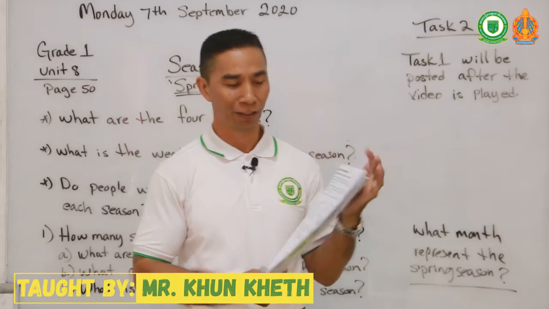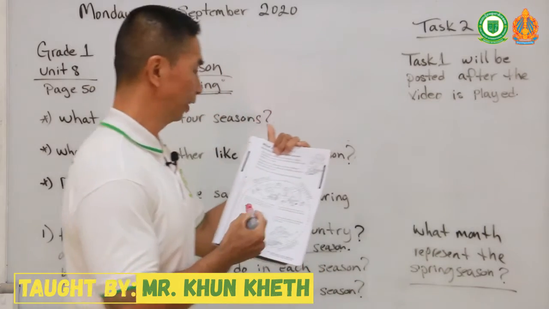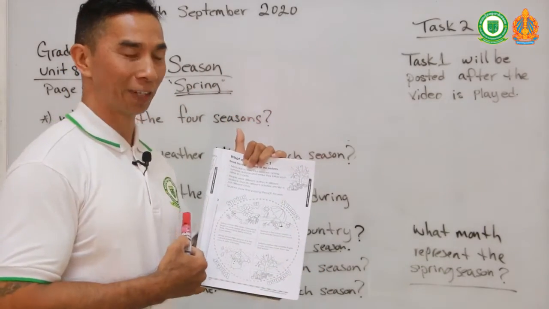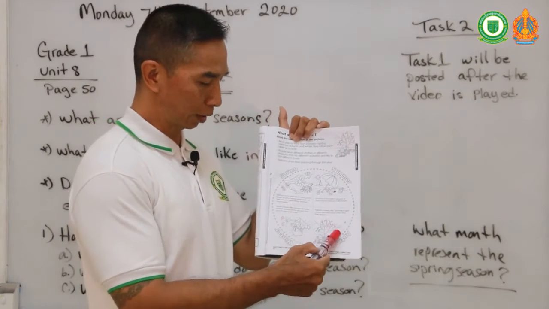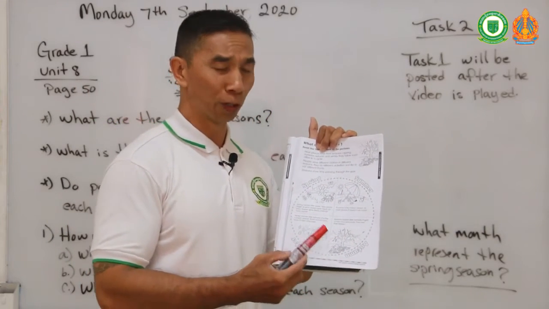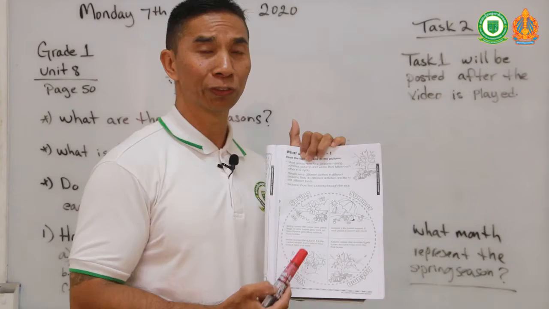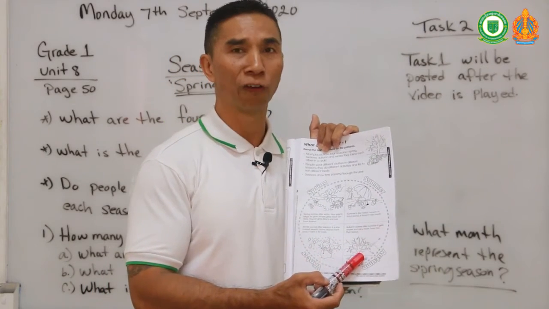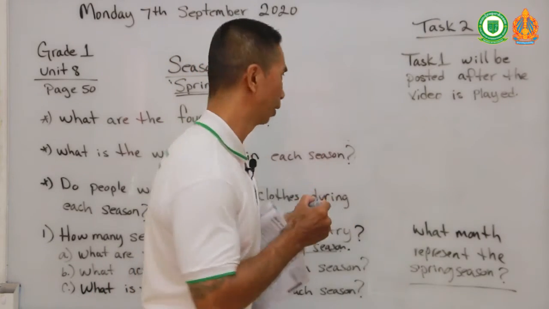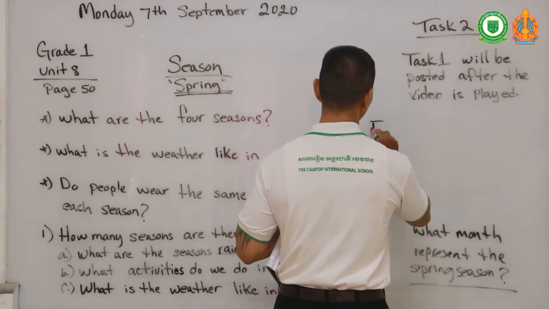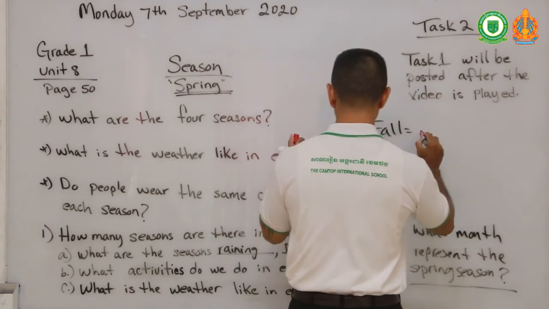So for our first video, we have talked about the 4 seasons, right? Spring, summer, autumn, and winter. For the season autumn, in some countries like America, they also call it fall, F-A-L-L. Fall is the same thing as autumn.